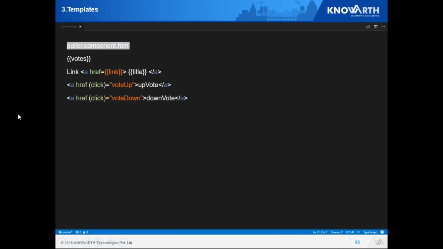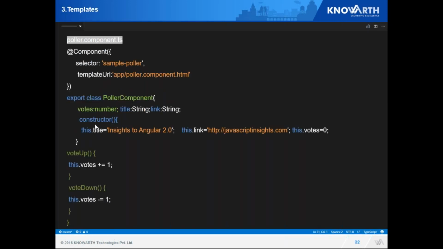In my HTML, all I have to do is call that function. This is how we attach events on it. We'll look over how we can bind events in the next section. And to use it in my HTML, I just have to mention the tag which I have mentioned over here.